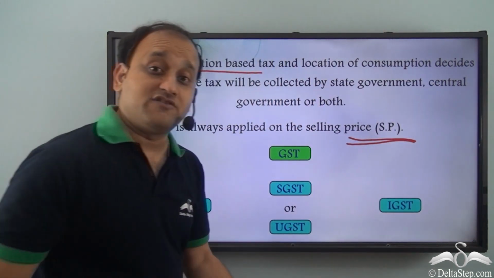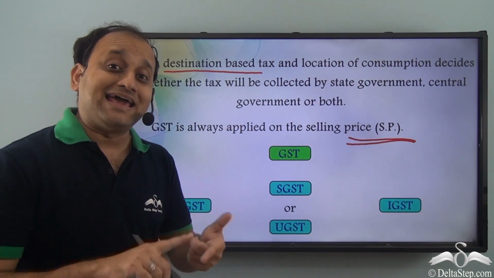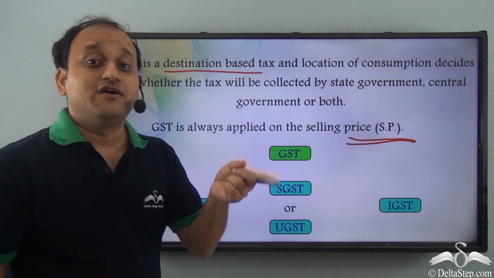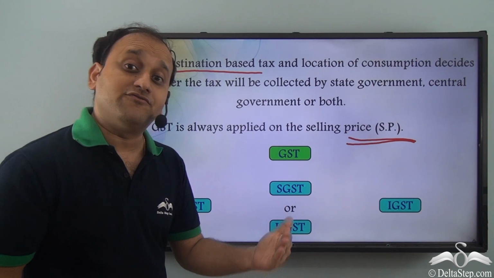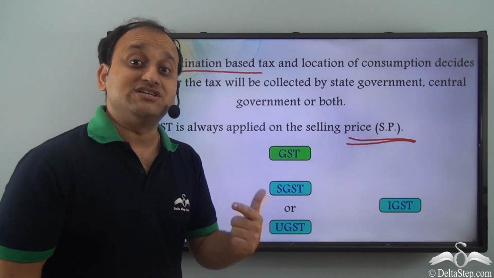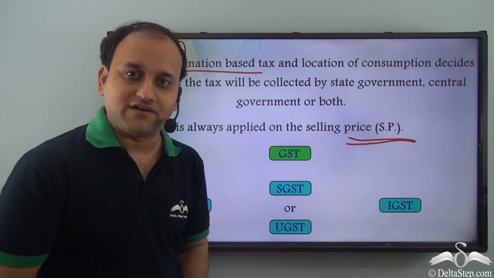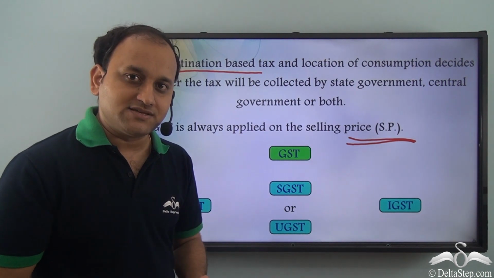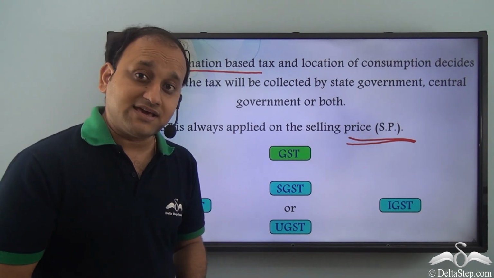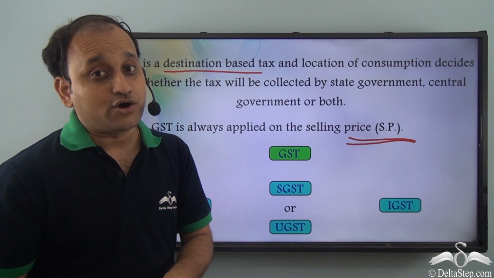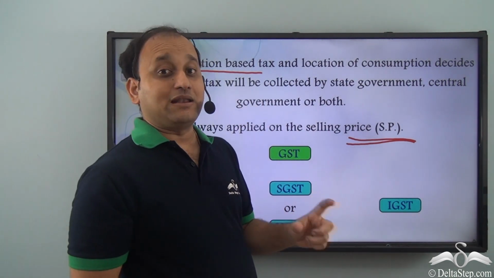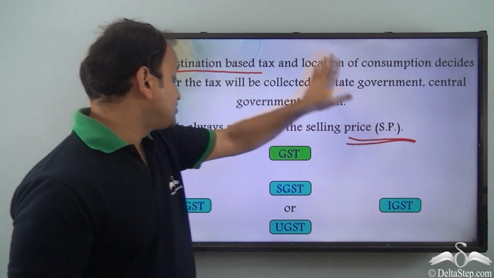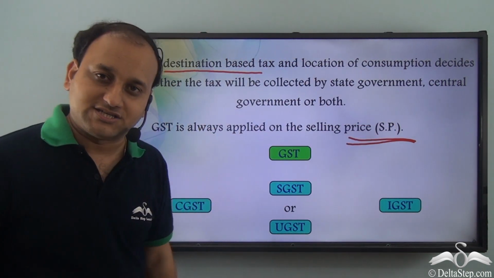So GST will always be applied on 9,500 in the case of Ravi and Sam, because Sam is purchasing the TV for 9,500. So GST will be applied on 9,500, not on 10,000 rupees, that was the list price, and not on 9,000 rupees, which was the cost price for Ravi. So it will be the sale price on which you will always apply GST.